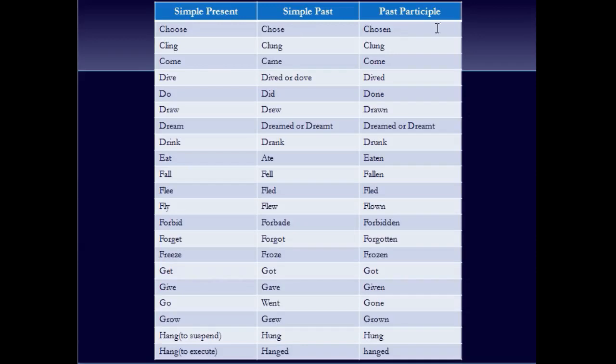Choose, chose, chosen. Cling, clung, clung. Come, came, come. Dive, dived or dove, and dived. Do, did, done. Draw, drew, drawn. Dream, dreamed or dreamt, both can be used, and the past participle is also the same, both can be used.